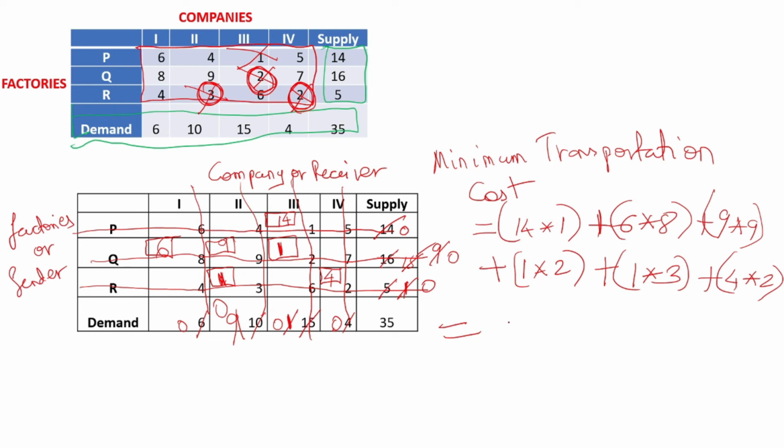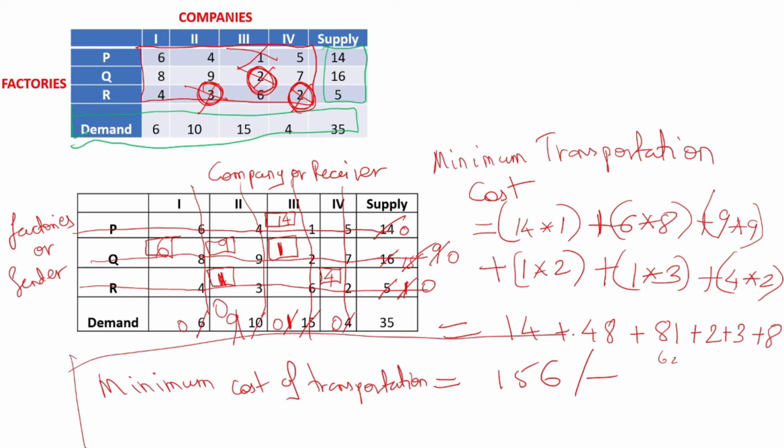Solve this. 14 into 1 is 14, 6 into 8 is 48, 9 into 9 is 81, 1 into 2 is 2, 1 into 3 is 3 and 4 into 2 is 8. So add all these things, 156. So the minimum cost of transportation is 156 using the least cost method. So this was all about the least cost method. Thank you.